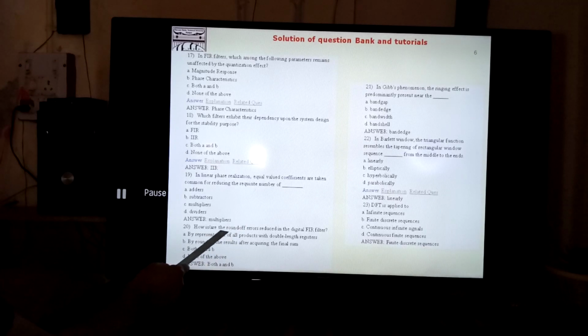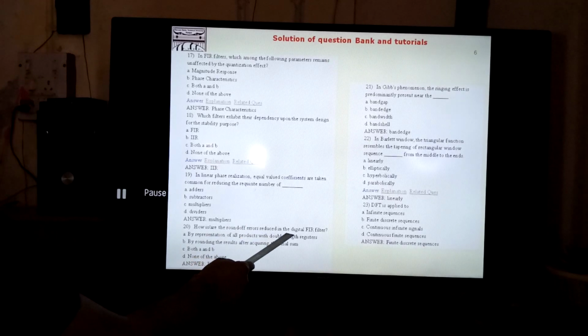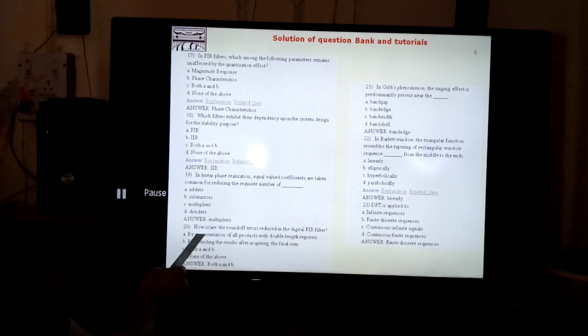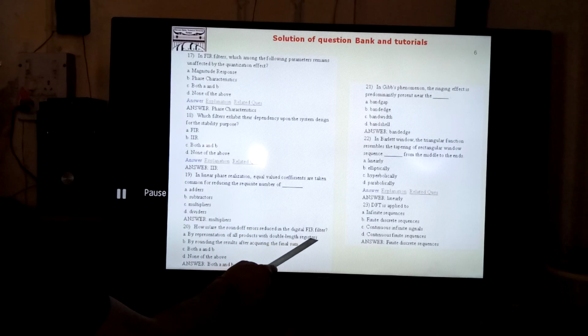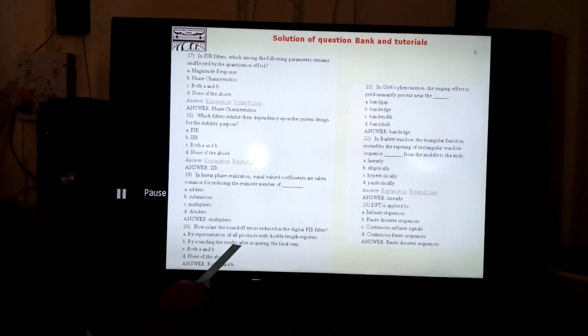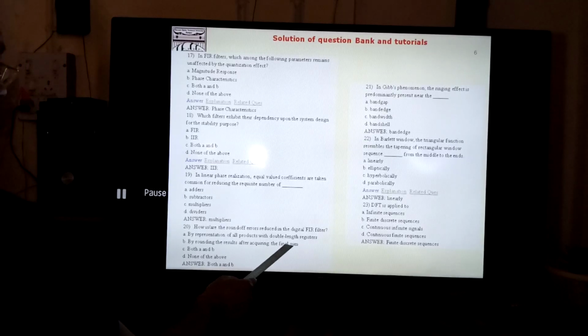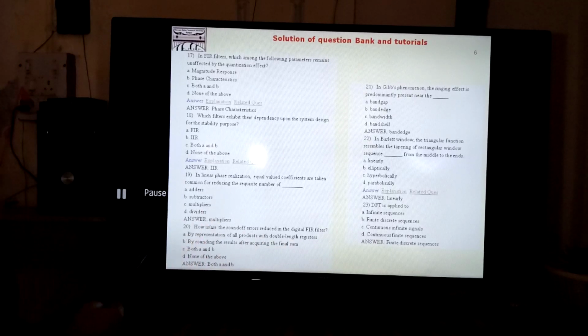So how are the round-off errors reduced in the digital FIR filter? Here by representation of all products with double length register, yes. By rounding the results after acquiring the final sum, yes. So A and B both are correct here.